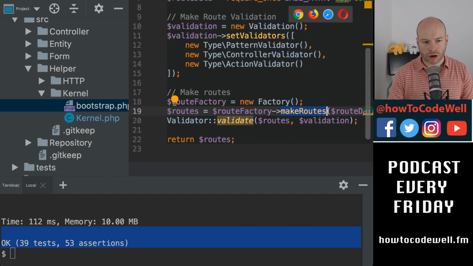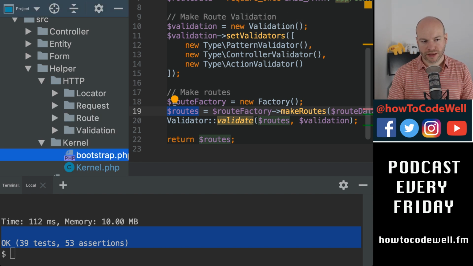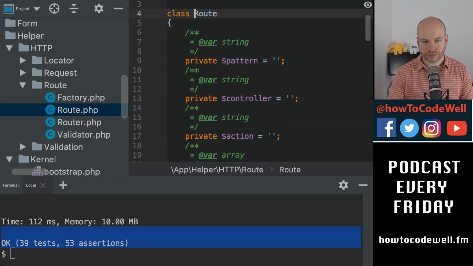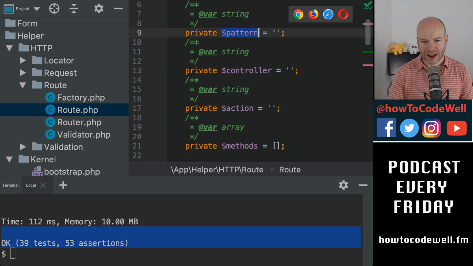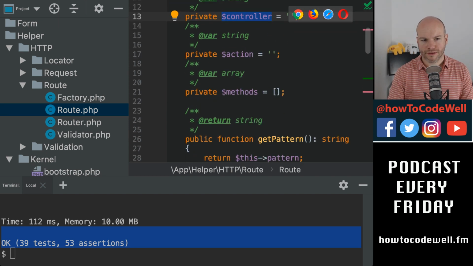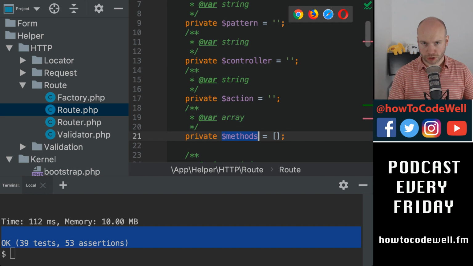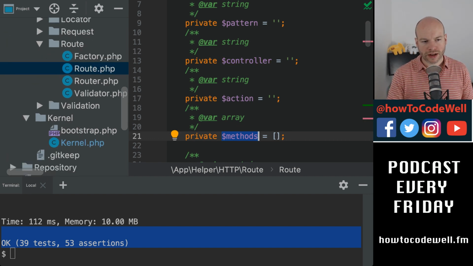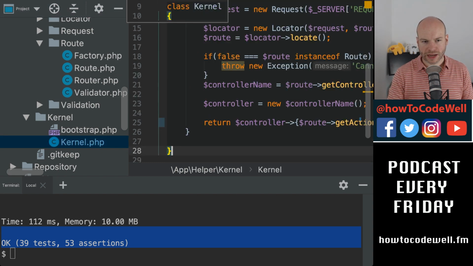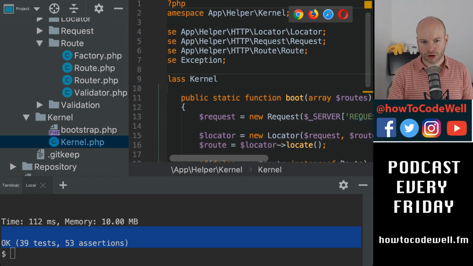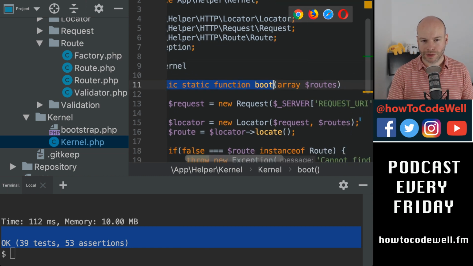So anyway, on line 22 here, what we're doing is we're returning those roots. So we now have an array of root objects, which are represented by this here. So we have the pattern, we've got the controller, action, methods, and so forth. Fine. Methods being the post or get HTTP method. So that goes off as an array, and then what we do is we pass that in on the boot of the kernel. So this is a public static method. So we boot that in,